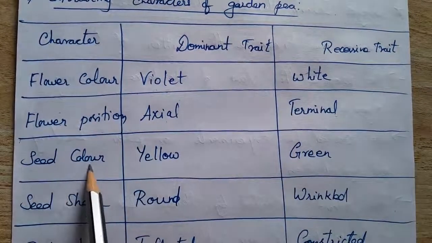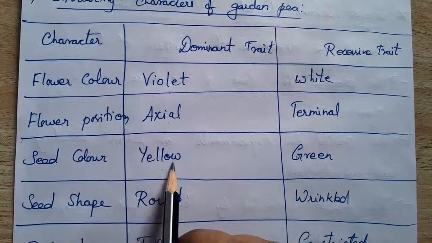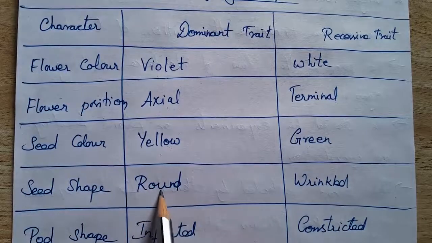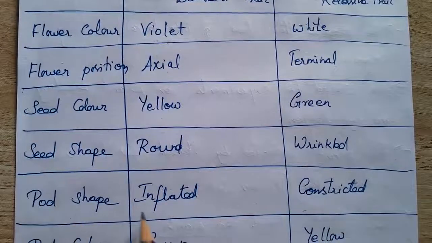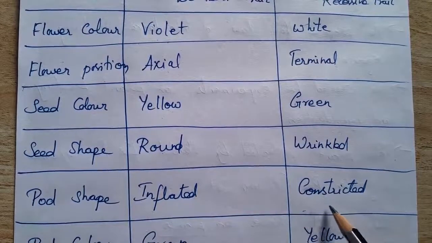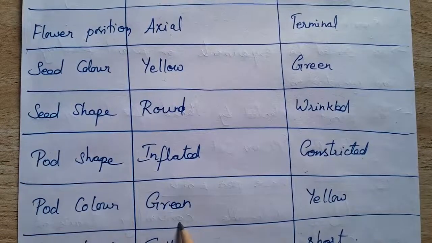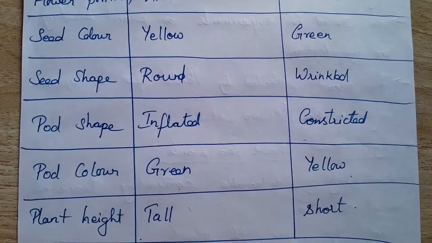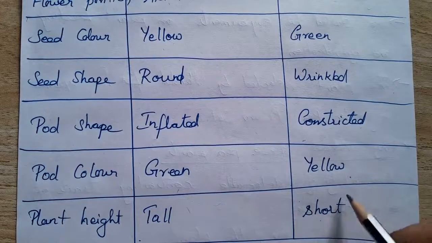Seed color: dominant is yellow and recessive is green. Seed shape: dominant is round and recessive is wrinkled. Pod shape: dominant is fully inflated and recessive is constricted. Pod color: green in the dominant one, and yellow in the recessive one. Plant height: dominant is tall and recessive is short, or dwarf.